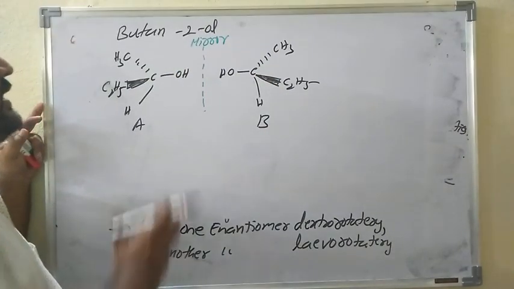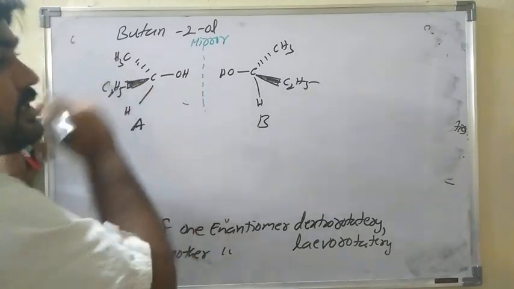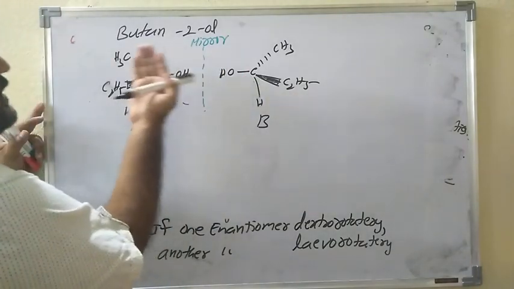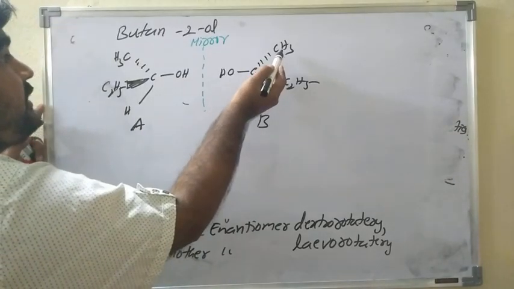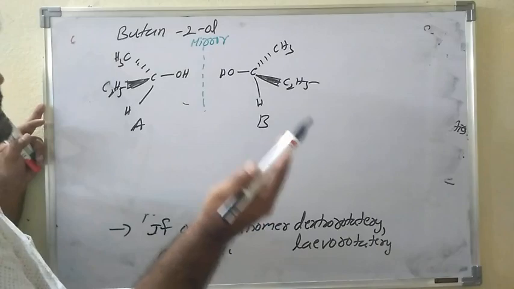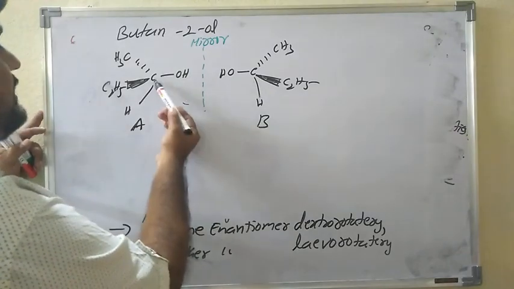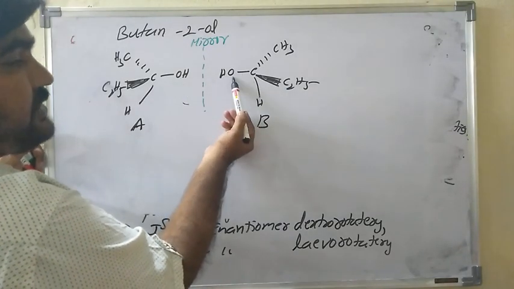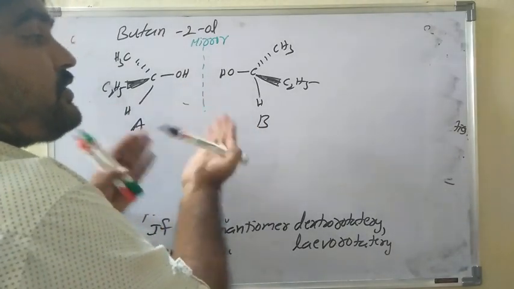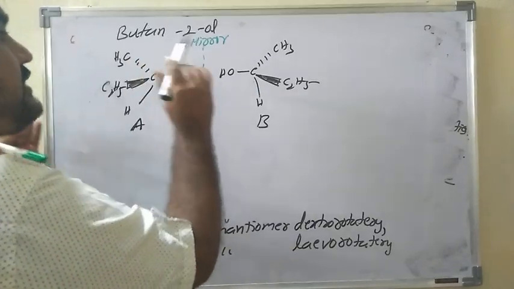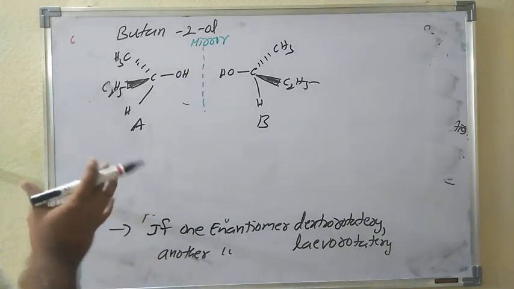On the left side is molecule A, butanol. Both are mirror images but non-superimposable. If you keep this molecule as it is, here the OH is on the right side, but in the other the OH is on the left side. Here the methyl is on the right side, there the methyl is on the left side. The carbon is the same, but the OH is on the right side in one and the left side in the other. So they are non-superimposable mirror images, not identical. That's why they are enantiomers. A and B are both enantiomers.